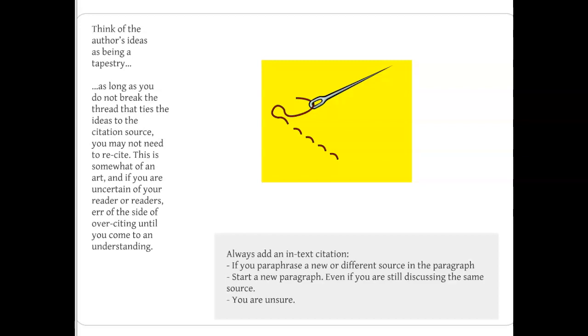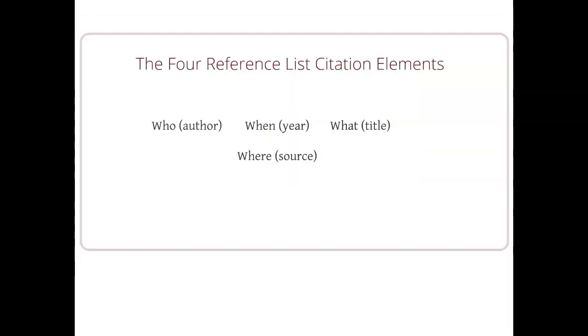The next thing we're going to talk about are reference list citations in APA 7th edition. So with the APA 7th edition manual, they introduced this four-element concept. The four elements of a reference list citation are who, which is the author, when, which is the year, what, which is the title, and then where, which is the source information. In this portion of the presentation, I'm going to talk about how to cite journal articles, books, and then finally websites.